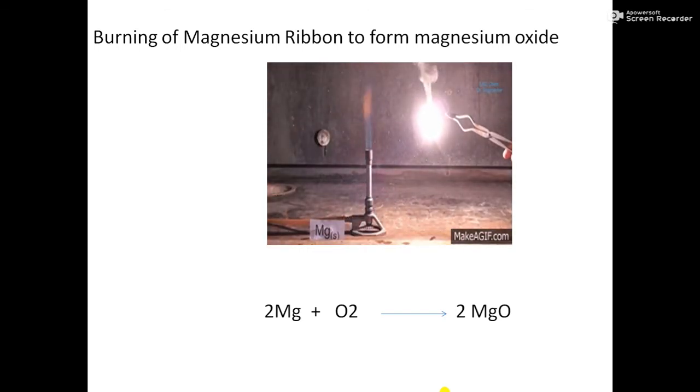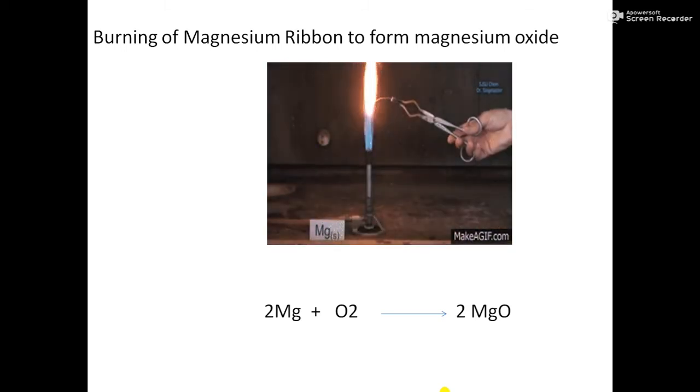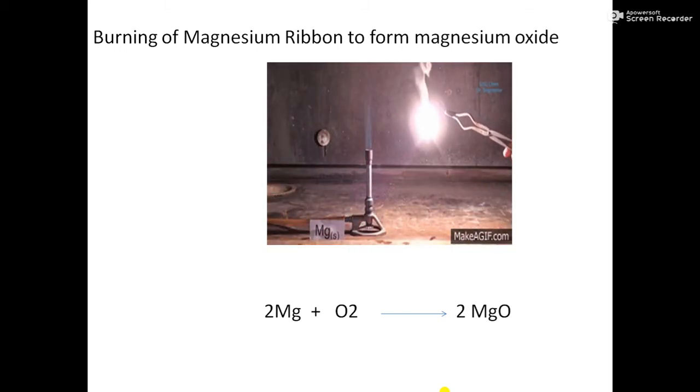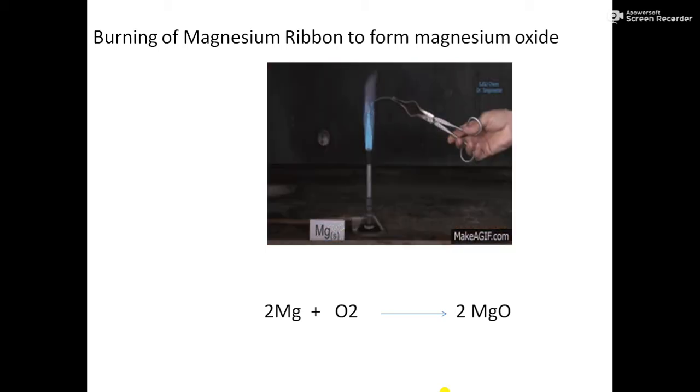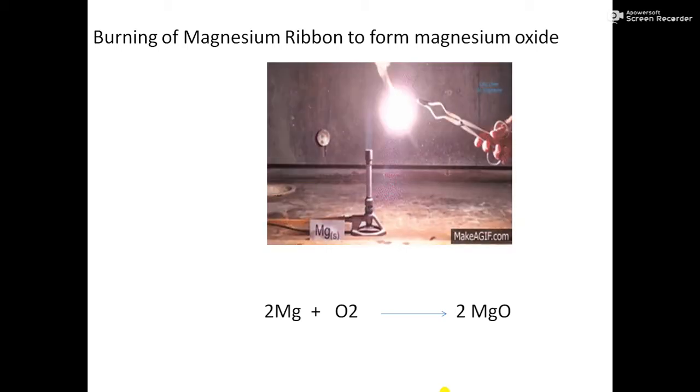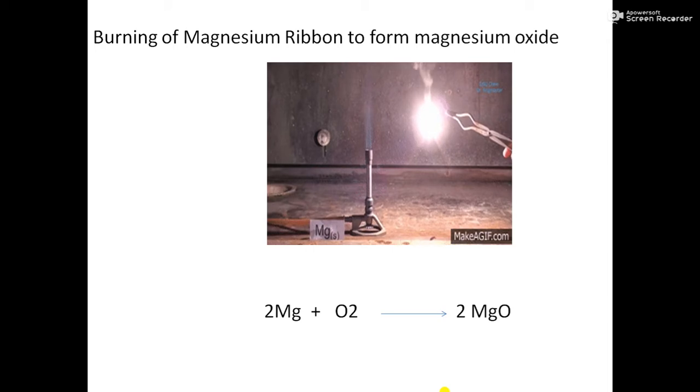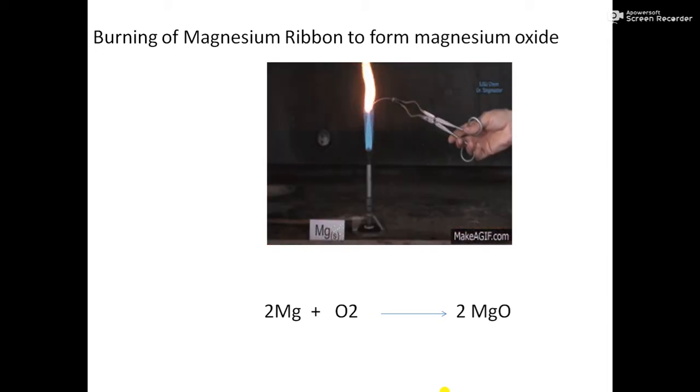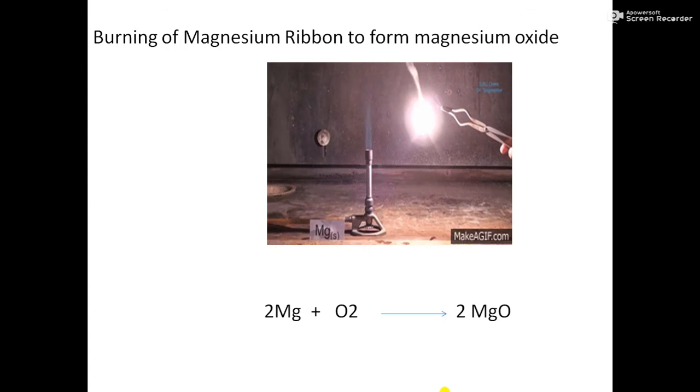Student, magnesium ribbon strip is generally silver in color. So what happened when we burn the magnesium ribbon? We get a sparkle. Just like you might have burned a fulchari during Diwali, in the same way it burns like a fulchari only.